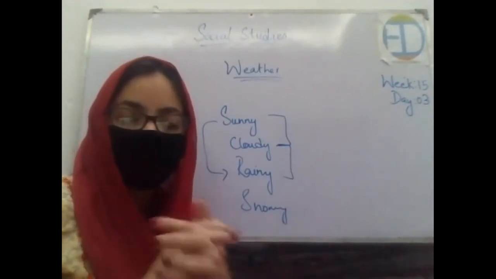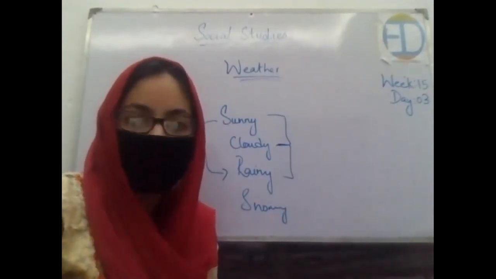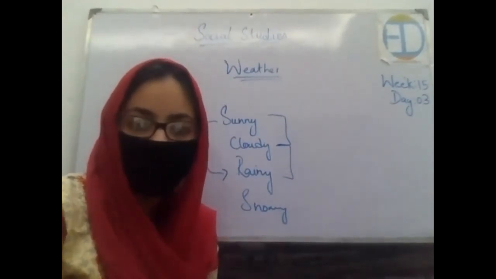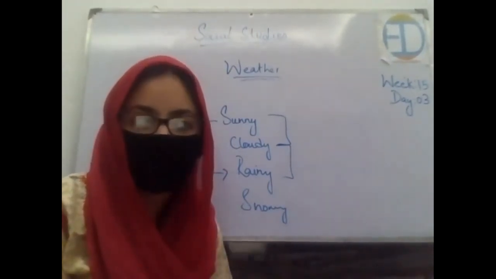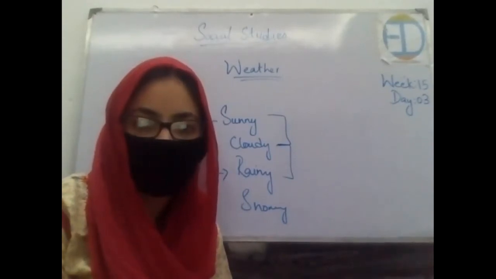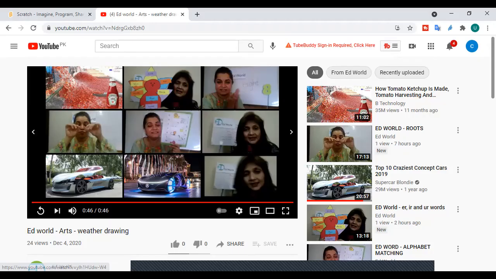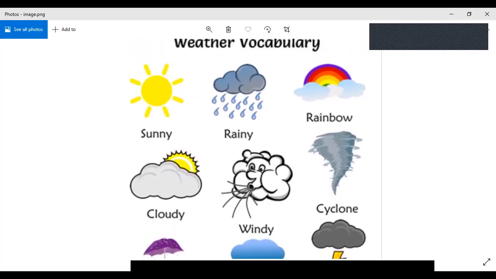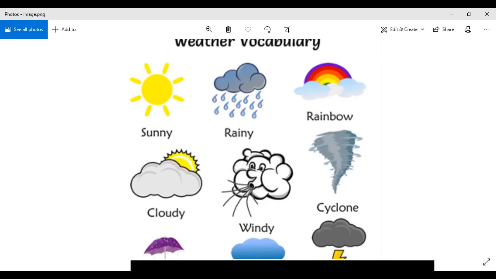Okay, now let's move forward and I'll introduce you to the weather vocabulary, okay? So over here I'm going to show you the vocabulary of the weather. So have a look. Is my screen visible? Okay, great. So see, this is the weather vocabulary. Let's start with this. Like I was telling you, there are symbols. So this symbol is used for sunny. Then this is for rainy. There are clouds and the water is dripping from them. Then we have this rainbow season.